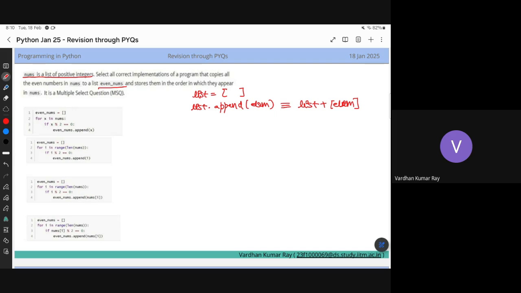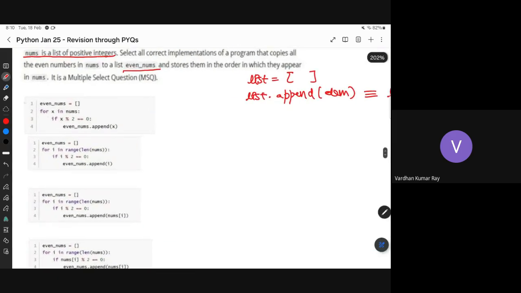So let us see. You first create the even num empty list, and you just go over all the numbers in the num. And if you see it is even, you just append, you just add them. So this will work, right? By that logic. Here also, instead of going over each element, we go over the possible indices, right?